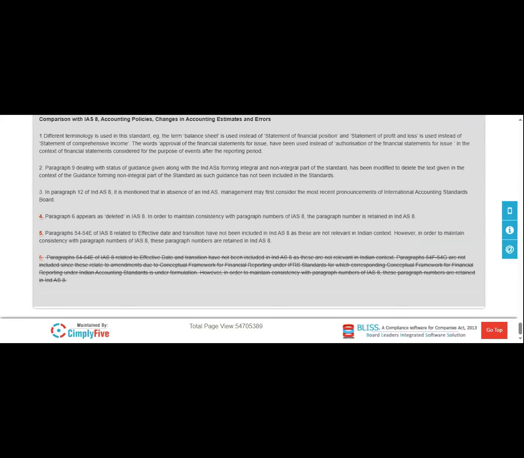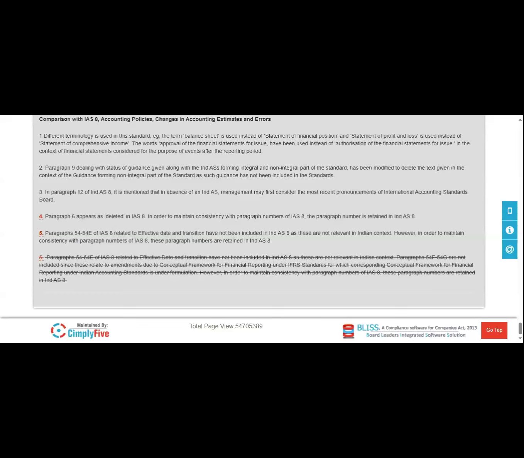Now we understand the next, which is Indian accounting standard, the interim financial reporting. We know that every company discloses their financial information at the end of each financial year. This is the routine work for all the organizations, all the companies. But if any company wants to disclose their financial statements in between the years, that reporting we call the interim financial reporting.